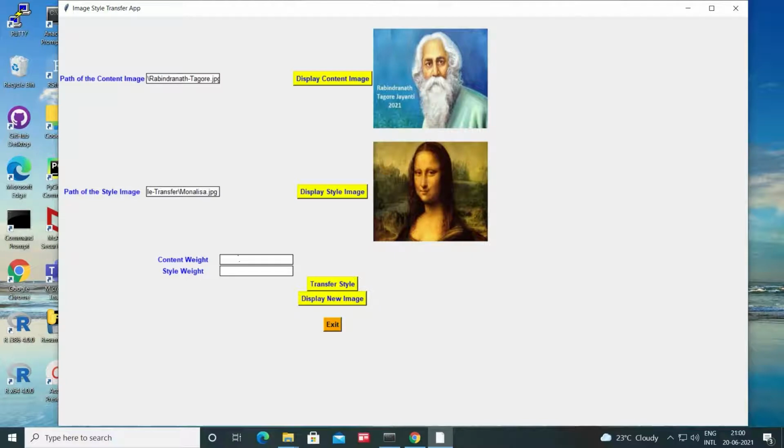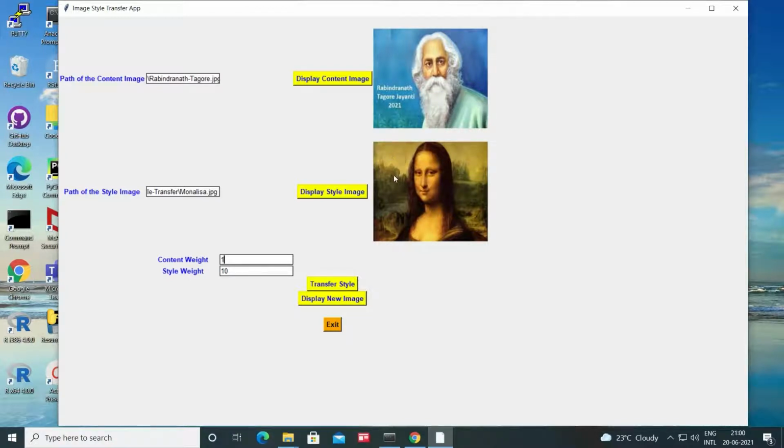Here we have to specify the content weight and style weight. These are two important parameters, like how much style you want to transfer from your style image to the content image. So here I'll specify 1, here I'll specify 10. So that means we want more style to be transferred to the content image from the style image.